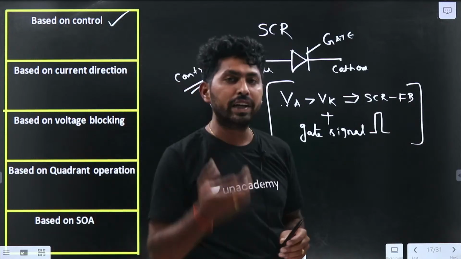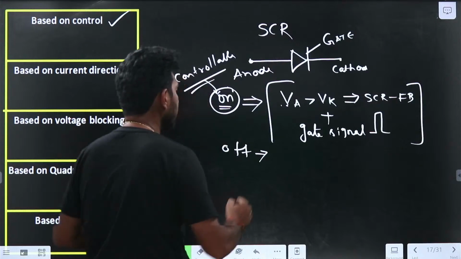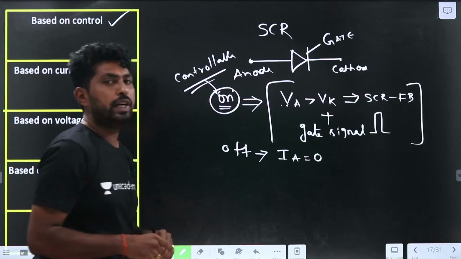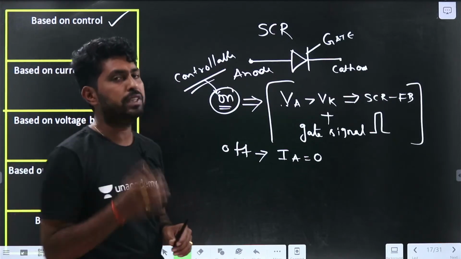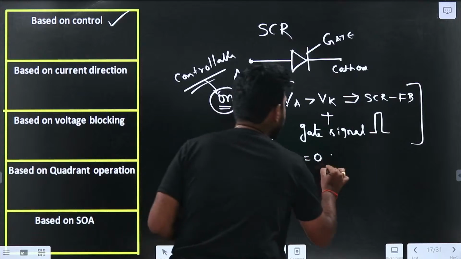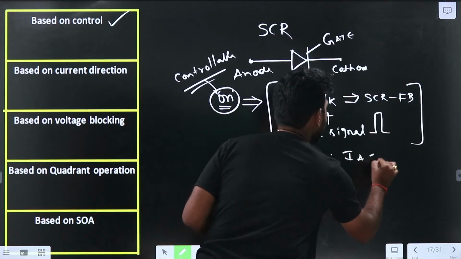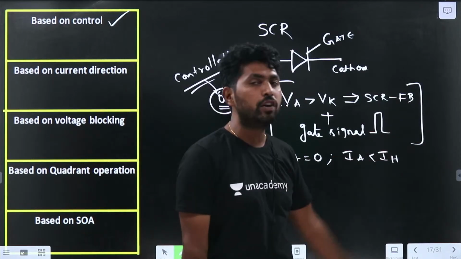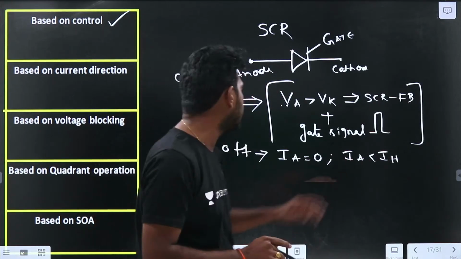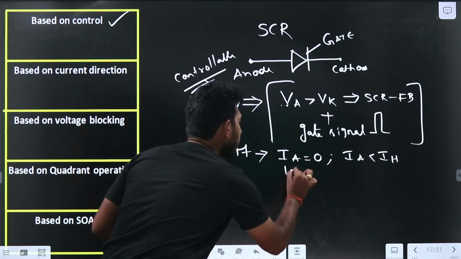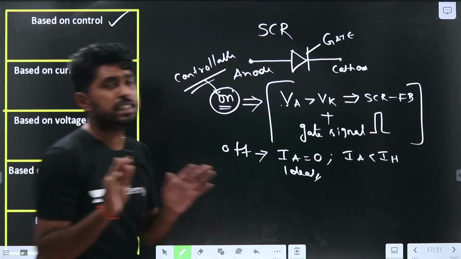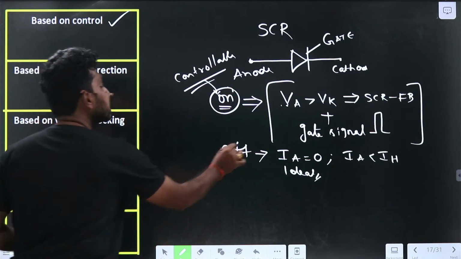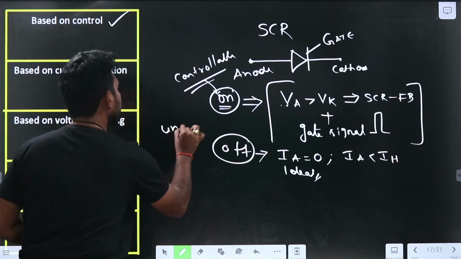So for it to be in the off condition, the device current has to be 0. In the ideal case, the anode current should be equal to 0, and the SCR will be turned off. In the practical case, which we will discuss later, the anode current should be less than the holding current. IH is the holding current, IA is the anode current. When the anode current is less than the holding current, the device will be turned off. In the ideal case, the anode current should be 0. Now let us discuss the ideal case itself. So here, these are the two conditions, and turn off is uncontrollable.